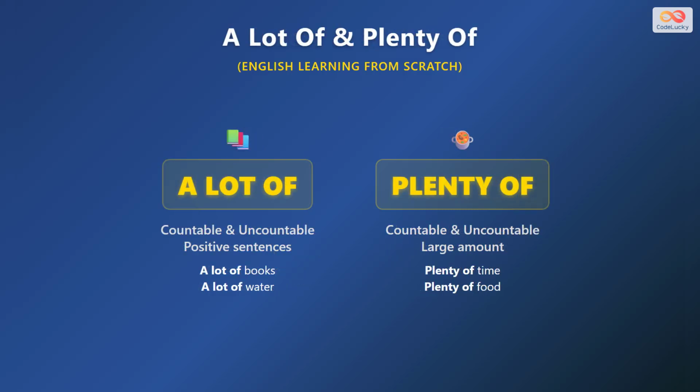A lot of works with both countable and uncountable nouns in positive sentences. A lot of books. A lot of water. Plenty of also works with both and means a large amount. Plenty of time. Plenty of food. Both show large quantities comfortably available.